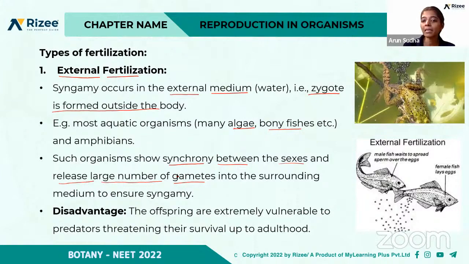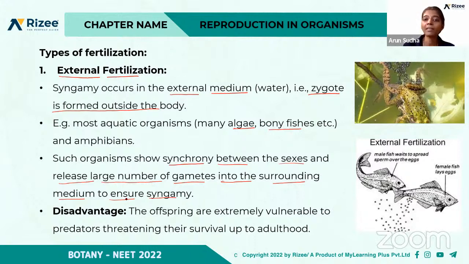They release a large number of gametes into the surrounding medium to ensure syngamy, that is, to ensure fertilization will happen, because they are released into an open environment. So it must be in large number to ensure fertilization.